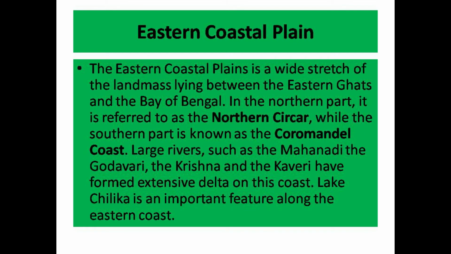Let us talk about the Eastern Coastal Plain first. The Eastern Coastal Plain is a wide stretch of landmass lying between the Eastern Ghats and the Bay of Bengal. In the northern part, it is referred to as the Northern Circars, while in the southern part it is known as Coromandel Coast. Large rivers such as the Mahanadi, the Godavari, the Krishna, and the Kaveri have formed extensive deltas on this coast. Lake Chilika is an important feature along the eastern coast.